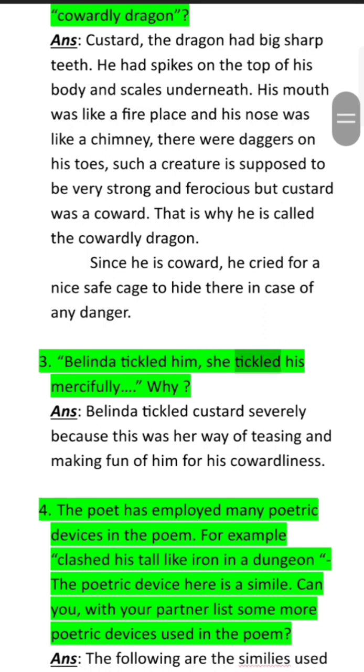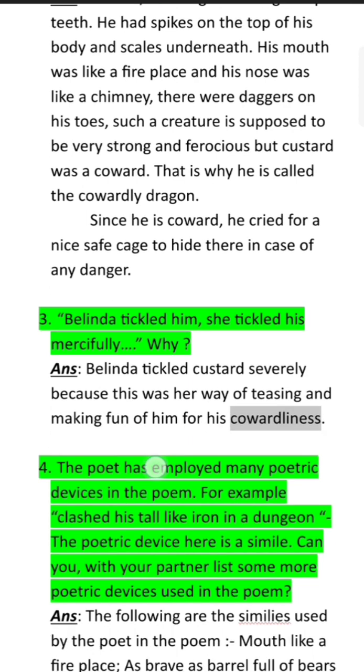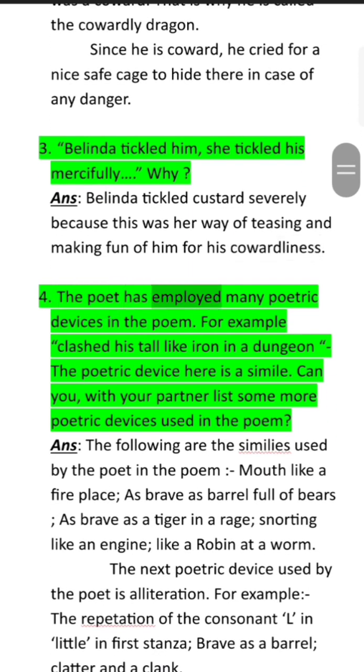Belinda tickled him. She tickled him mercilessly. Why? Ans. Belinda tickled Custard severely because this was her way of teasing and making fun of him for his cowardliness. The poet has employed many poetic devices in the poem. For example, "clashed his tail like iron in a dungeon." The poetic device here is a simile.